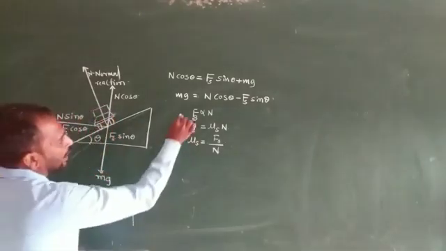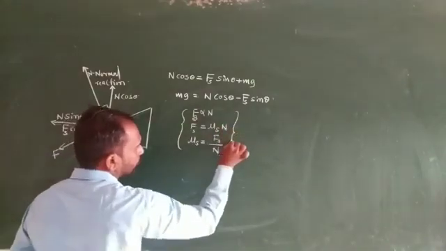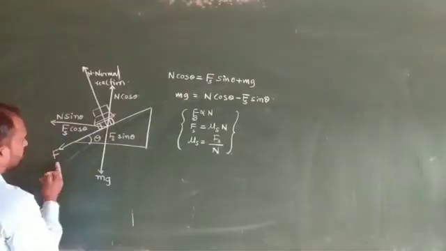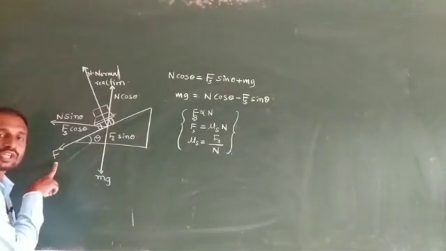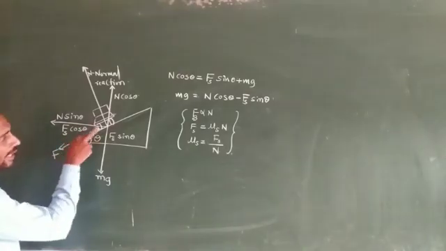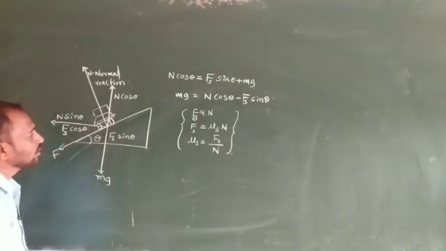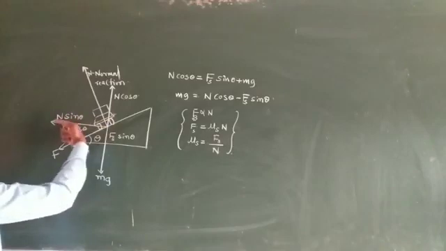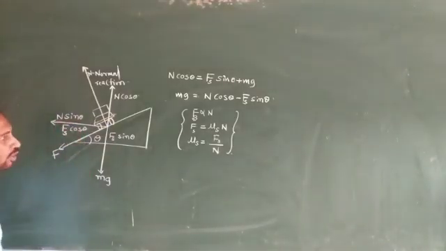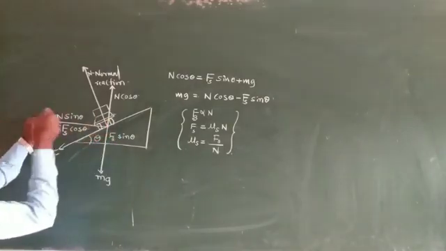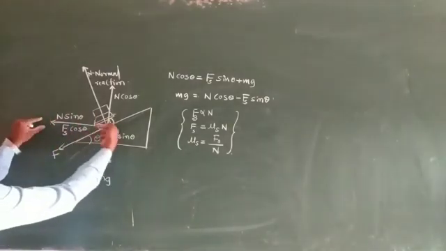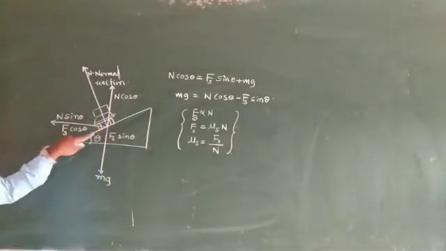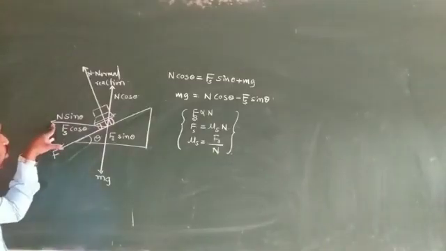Okay. And next one, here mg we consider as the weight of the car, and here F we consider as the frictional force between the tires and the road. And next one, this component represents a centripetal force component. Why? Because this car starts rotating like that. It means the force acts towards the center of the circle. So this component represents the centripetal force.